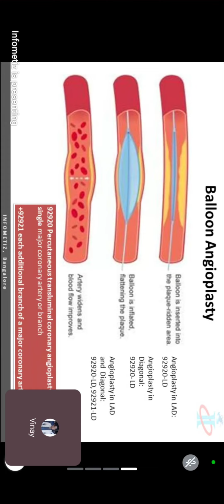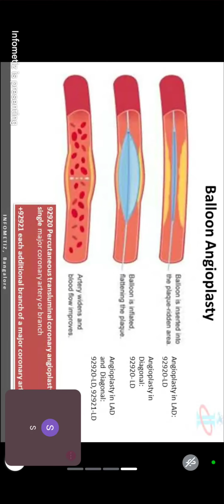First question clear? They are doing only angioplasty. I can code 92920, where they are performing left anterior descending. So I can use that word or the LAD as a modifier. Why are we using it? We'll see in the next example.